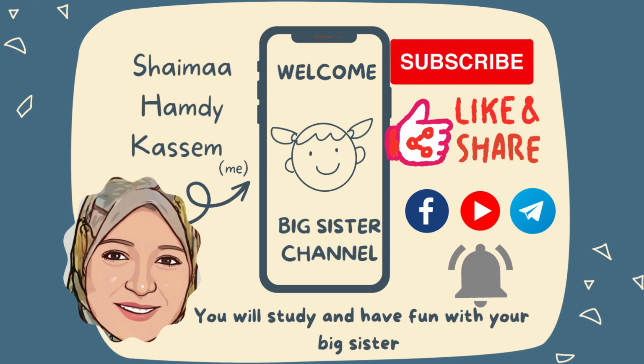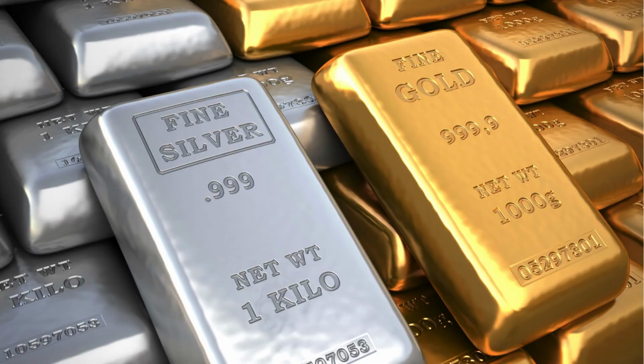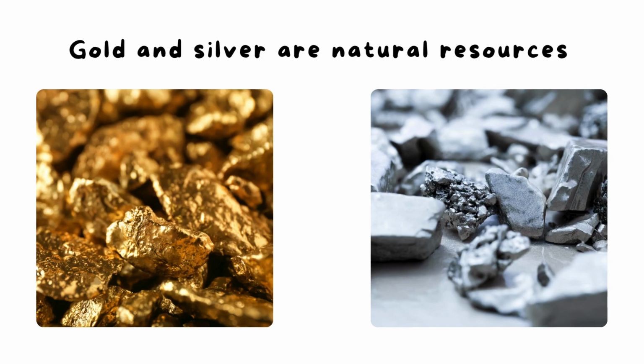Now, we'll start activity 1. Can you explain? As you know, this is gold, and gold is metal. And this is silver. You know them? Yes, as gold and silver are natural resources. What's the meaning of natural resources?